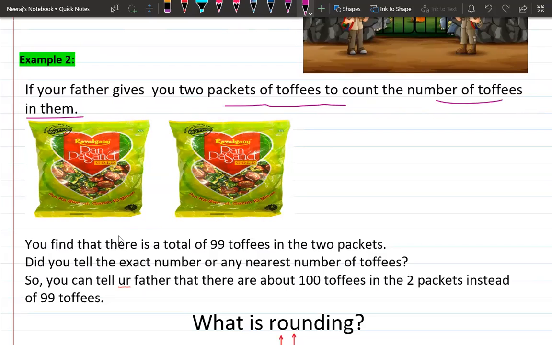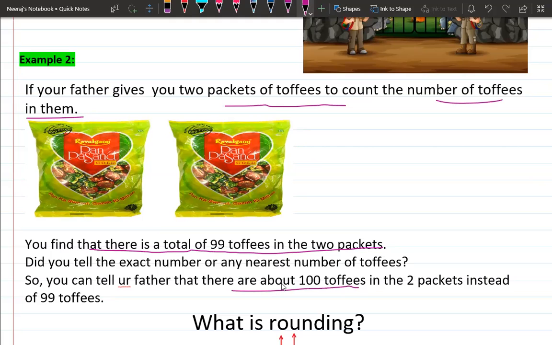If you find that there is a total of 99 toffees in two packets, can you tell me the exact number or the nearest number of toffees? Yes, if you know rounding numbers, we can tell how to round the numbers. So we can tell your father that there are about 100 toffees in two packets instead of 99, because we have found there are 99 toffees, but we can give the estimation that it is about 100.